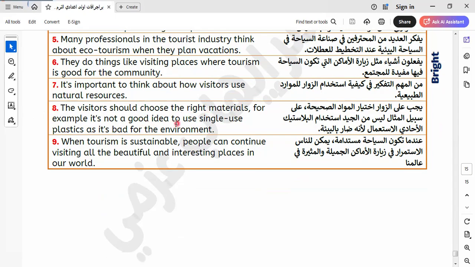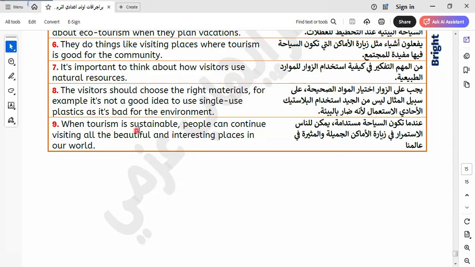The visitors should choose the right materials. For example, it's not a good idea to use single-use plastics as it's bad for the environment. When tourism is sustainable, people can continue visiting all the beautiful and interesting places in our world.